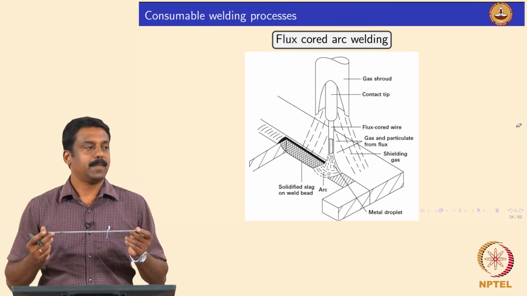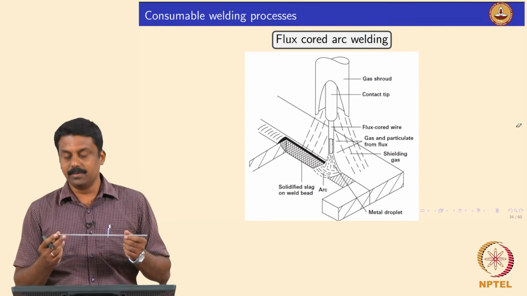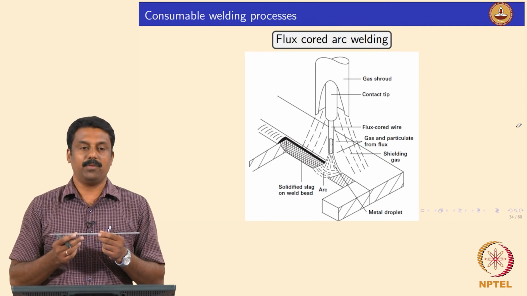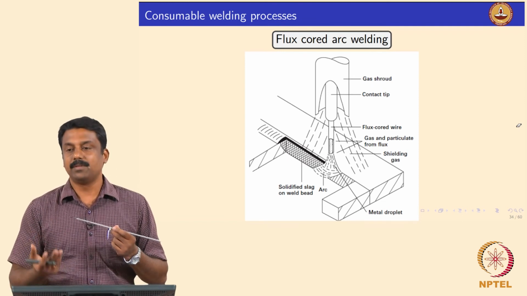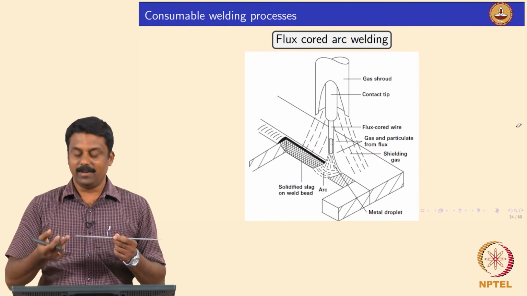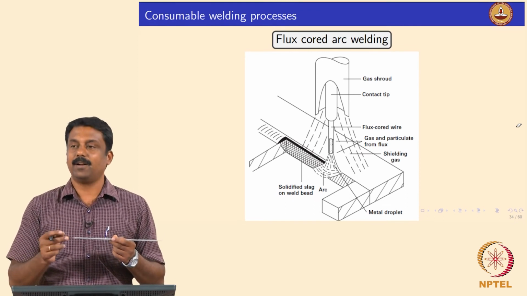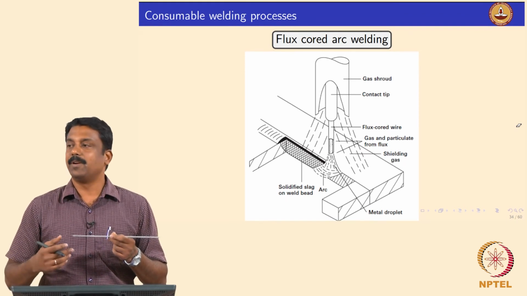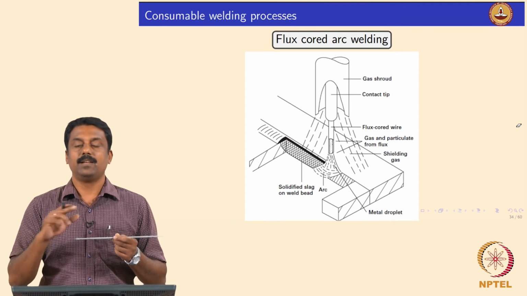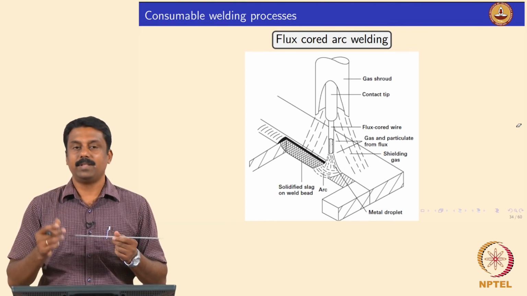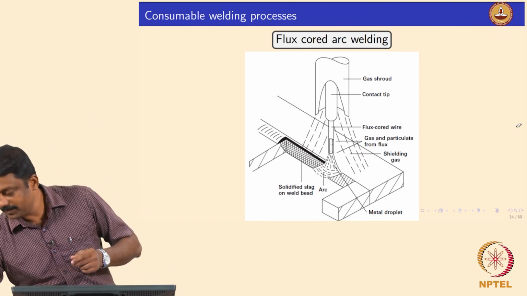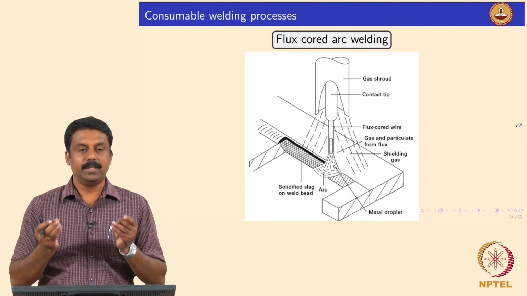In order to do that, and also to produce the electrode efficiently, we can convert the geometry of the electrode. We reverse the position of the flux and the metal, and make the electrode by keeping the flux inside and the metal outside. That is what is known as the flux cored electrode, which is something like this. So, this can be made flexible.